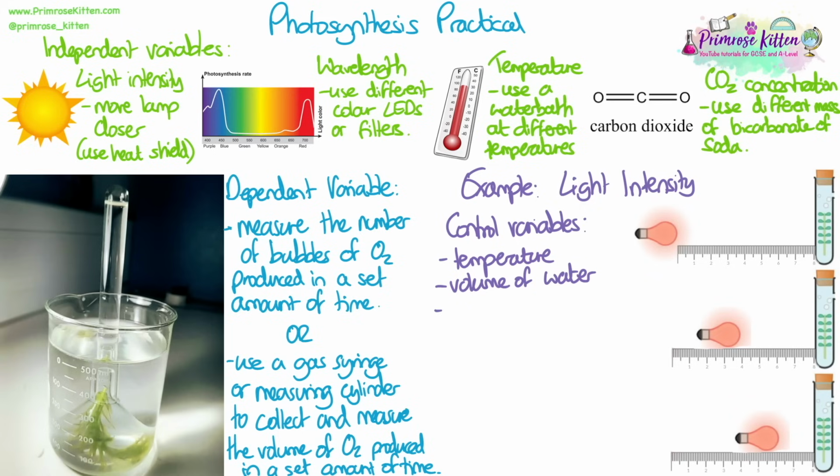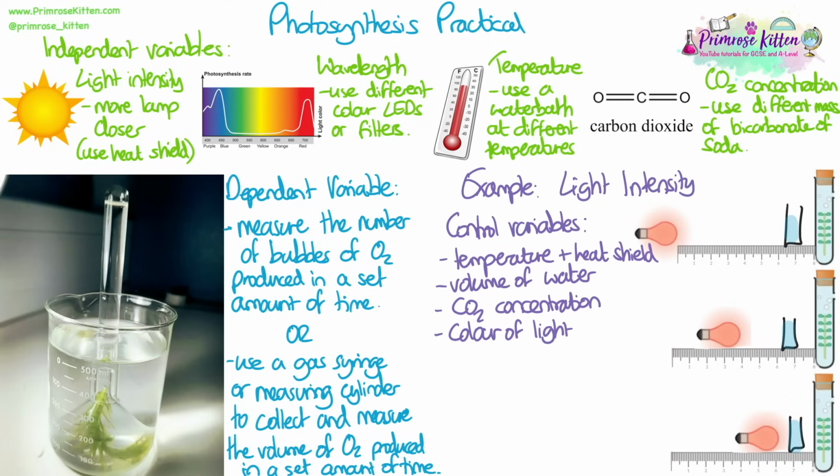The control variables will need to be anything other than light intensity that could affect the rate of photosynthesis. So we need to keep the temperature the same, the volume of water the pondweed is in the same, the carbon dioxide concentration, so the mass of sodium hydrogen carbonate used, the same, and the colour of light should be the same. The type of pondweed used, or the same pondweed, should also be kept the same.